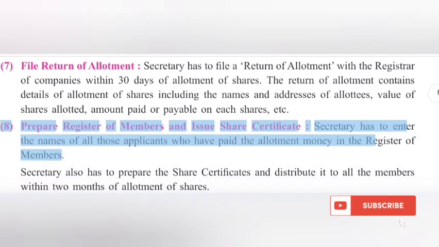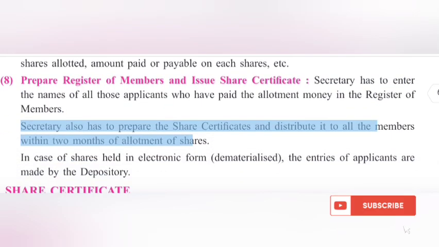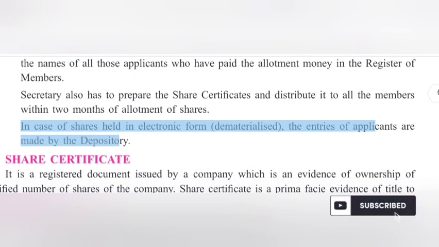Prepare register of members and issue share certificate. Secretary has to enter the names of all those applicants who have paid the allotment money in the register of members. Secretary also has to prepare the share certificates and distribute it to all the members within 2 months of allotment of shares. In case of shares held in electronic form, the entries of applicants are made by the depository.